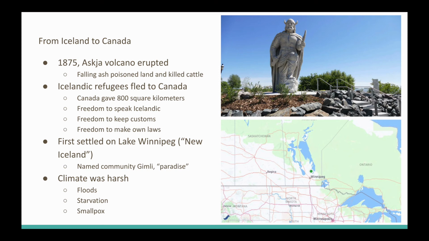In exchange for their arrival, Canada gives them 800 square kilometers of land just north of the city of Winnipeg on Lake Winnipeg, which was nicknamed New Iceland, by the way. Again, very creative with the names. They named the community Gimli, which means paradise. So it allowed them to live together on a large piece of land.